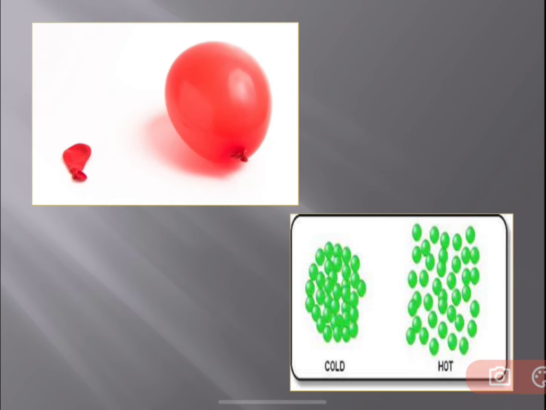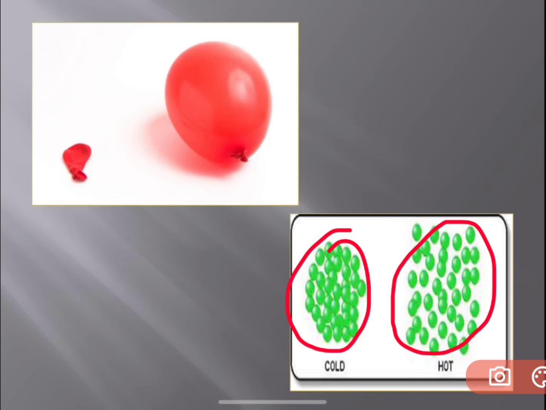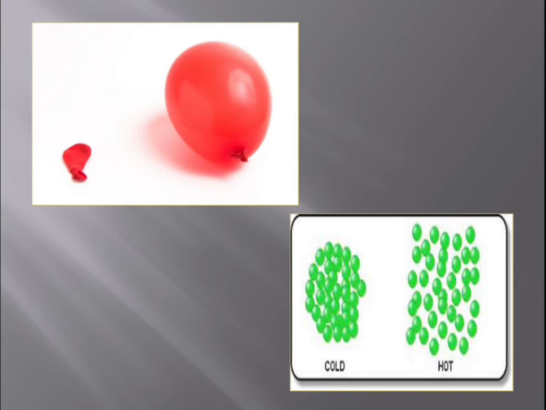Okay, children, so like this. Here you can see it's cooled down, it's cold, so the particles are very, very close to each other. Here the particles expand, and they require more space, so they are moving away from each other. There are some examples where you can see this.